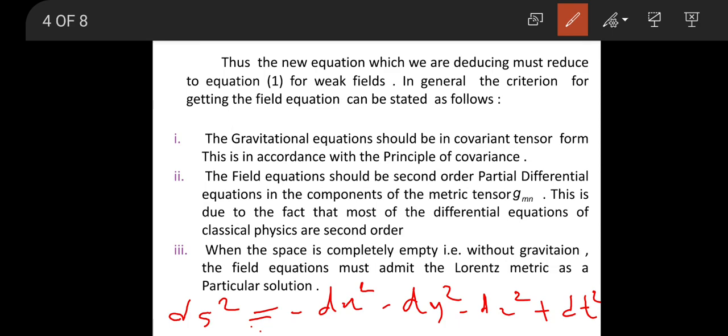So if gravitation is absent, then in that case the field equation has a solution which is in the form of ds square equals to minus dx square minus dy square minus dz square plus dt square. Okay.